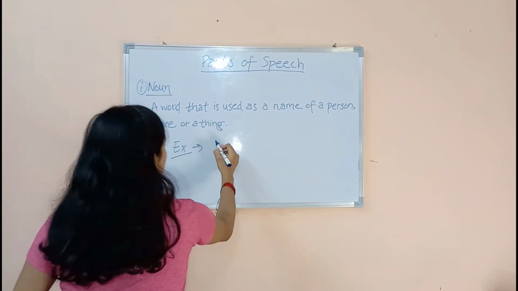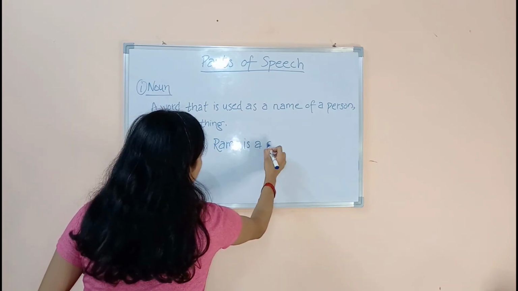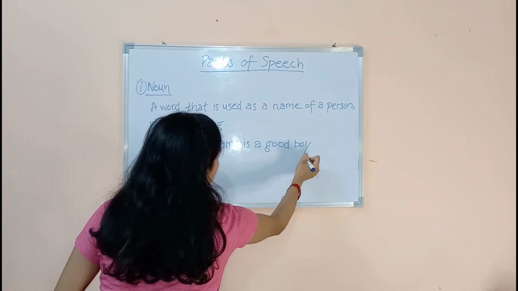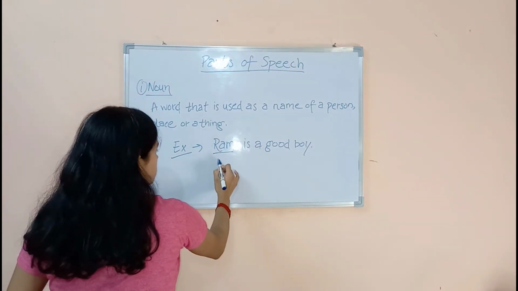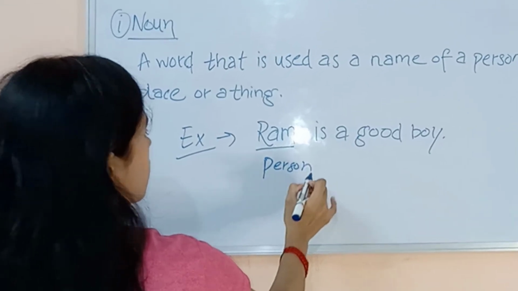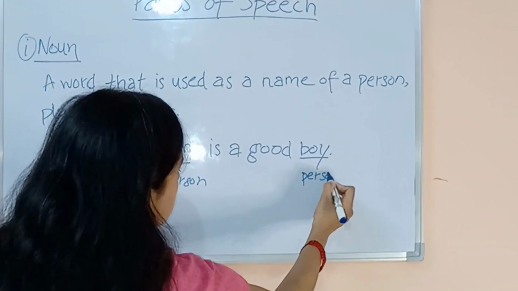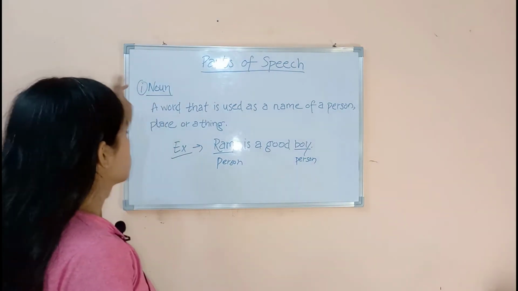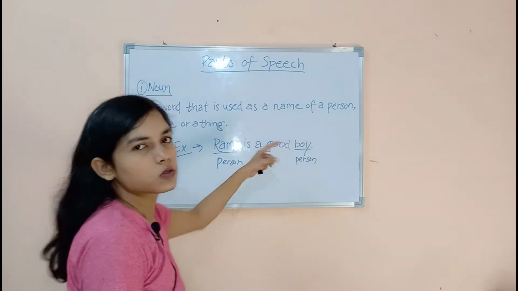If I say, Ram is a good boy. Here I am talking about Ram. This is a person. Here boy is also a person. So these are nouns. Ram is a noun here and boy is also a noun.